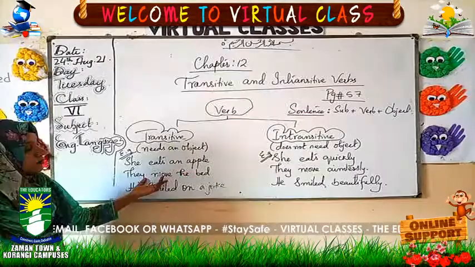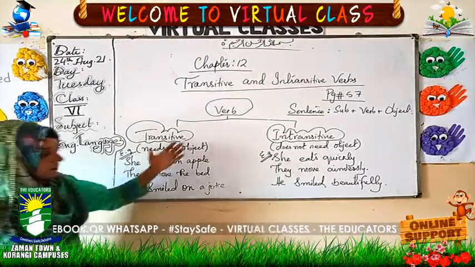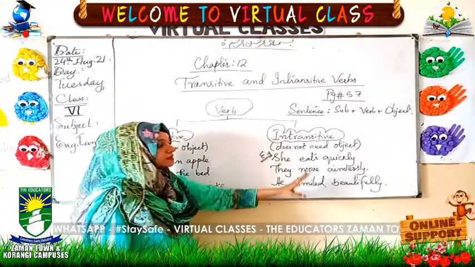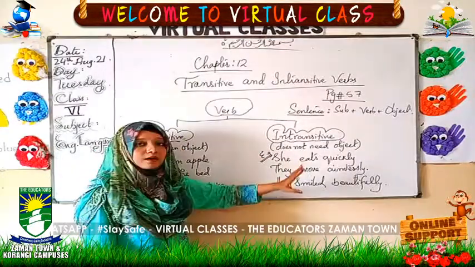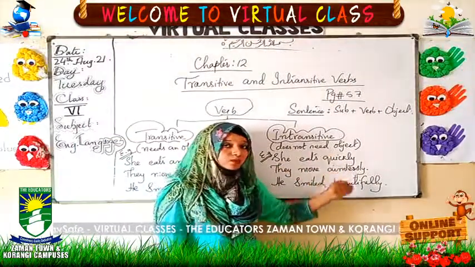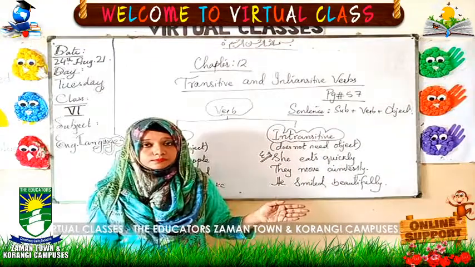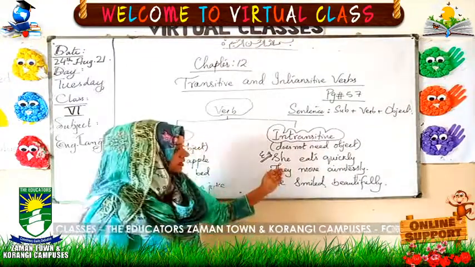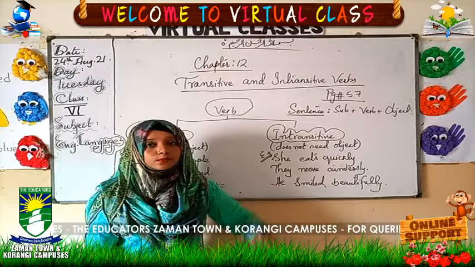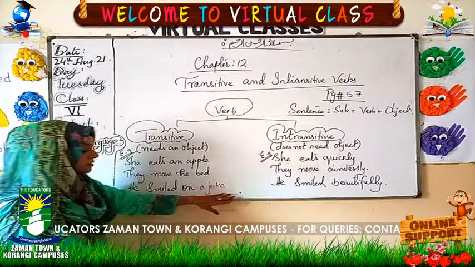This type of sentence shows complete information, and this type of sentence does not show well complete information, but still they are fine because they do not show on which the action is being performed, but they show something else, that is, how the action is being performed. They are defining the quality of the verb. That is all related to today's explanation and your homework.